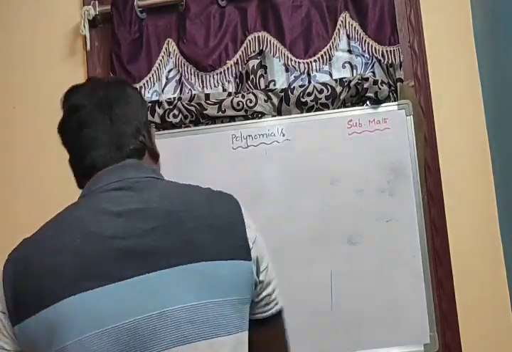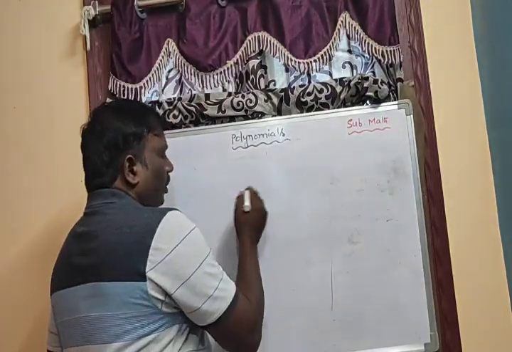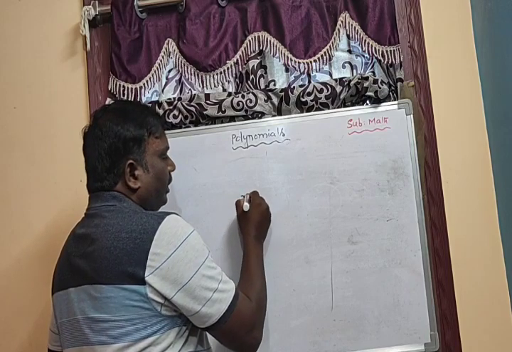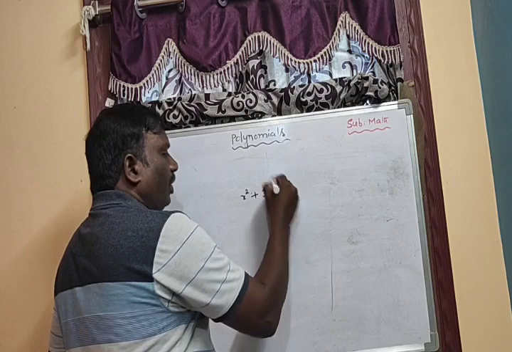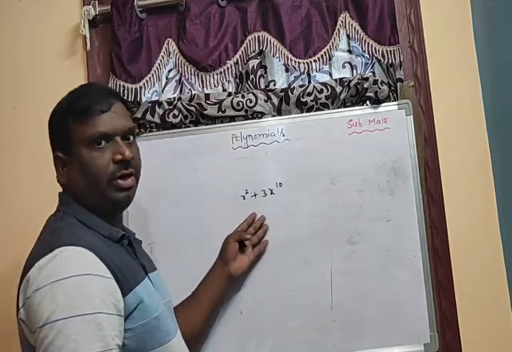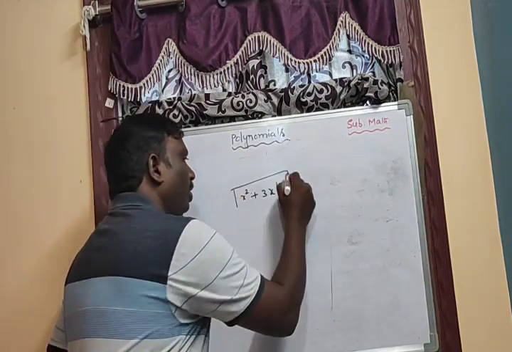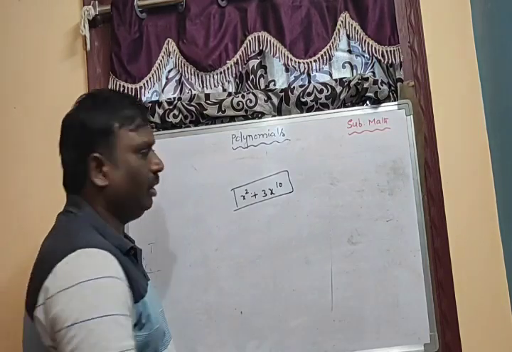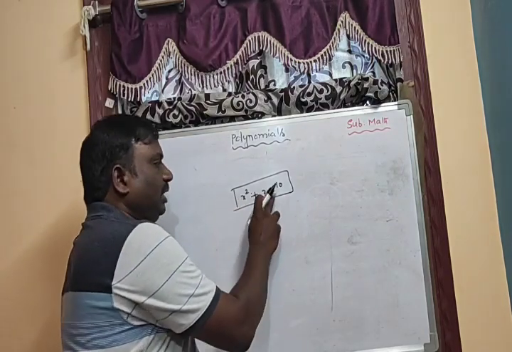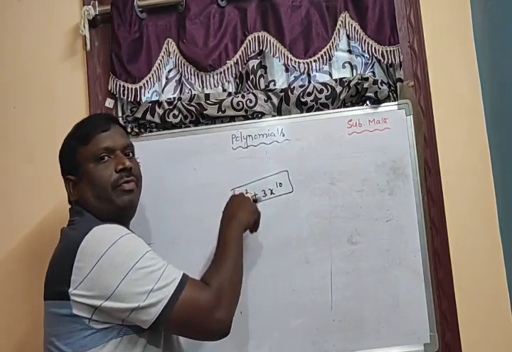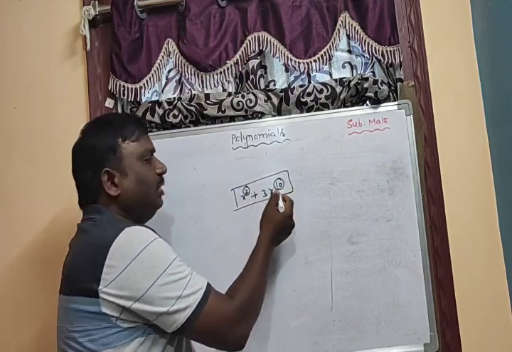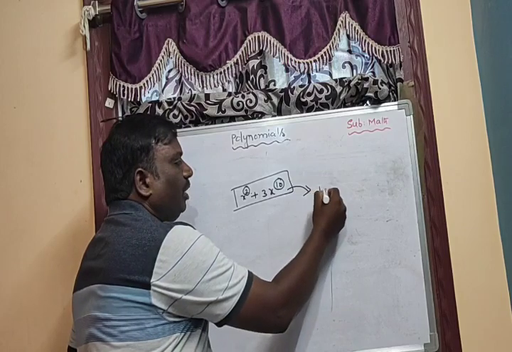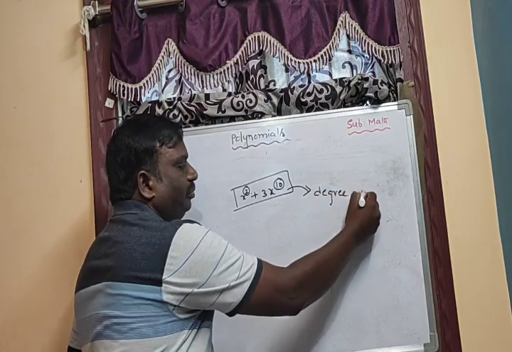What about more than one term? For example, x square plus 3x power 10. Two terms are here. Then what is the degree of this polynomial? Here the variable is x. We have to take the highest power of the variable. Here the highest power from these two is 10. Then the degree of this polynomial is 10.